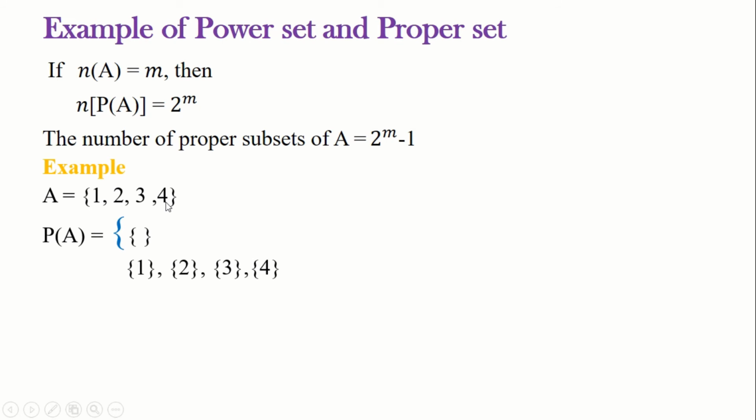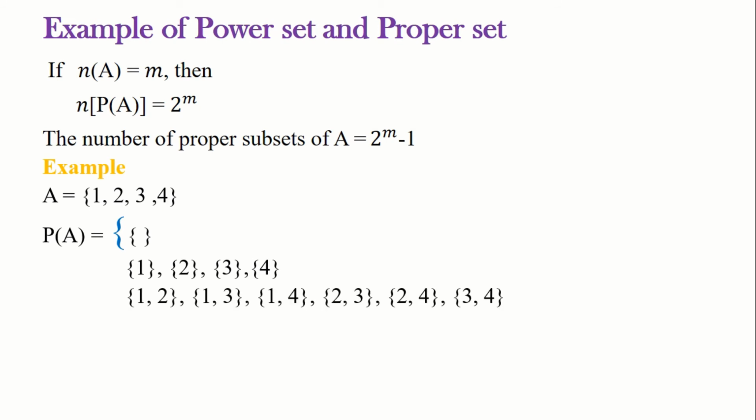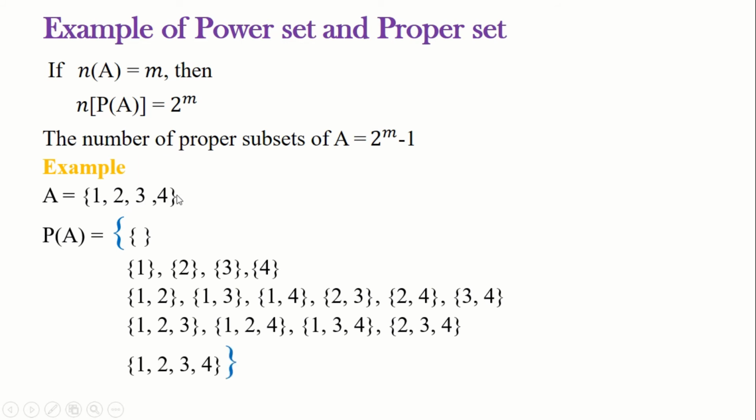Next, let us write the subsets of order 2, that is {1,2}, {1,3}, {1,4} and {2,3}, {2,4} and {3,4}. Next, the subsets of order 3, that is {1,2,3}, {1,2,4}, {1,3,4} and {2,3,4}. And the next subset is the set itself.